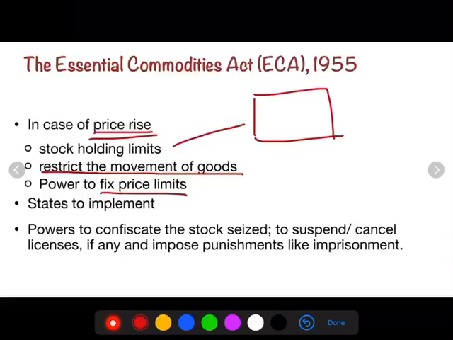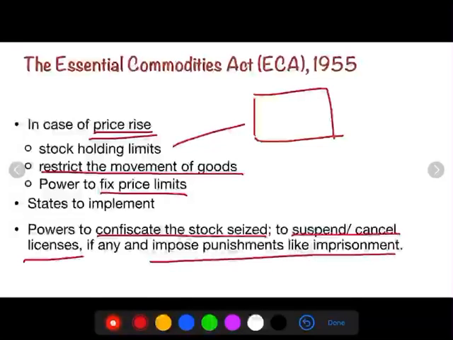In case someone is not following the guidelines and regulations of the government, then government has the power to confiscate the stock seized, suspend or cancel the licenses, and impose punishments like imprisonment. This is the whole picture of Essential Commodities Act 1955.